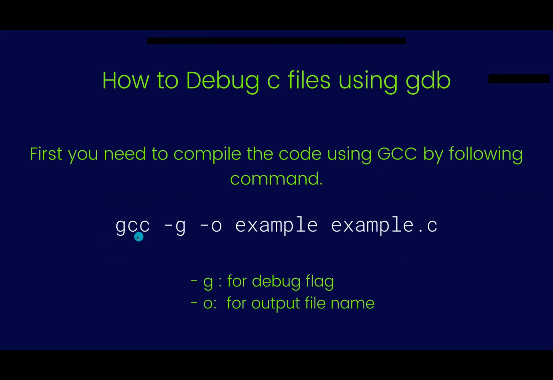GCC is a GNU compiler, and there are two flags, -g and -o. Then there is the name of the binary output file, and there is the name of our C file. The output file name can be anything, just an example in this case. What -g does is it tells the compiler to add the debugging information to the output file, so that we can poke around and do more debugging, right? And -o is used for the output file name, right?